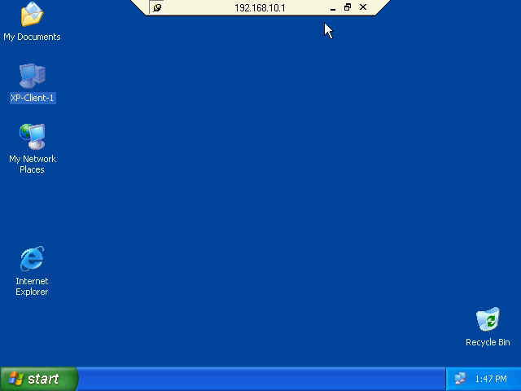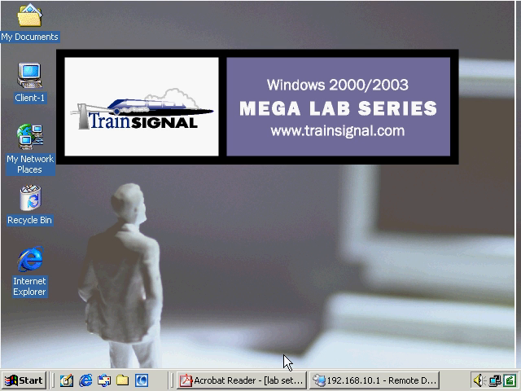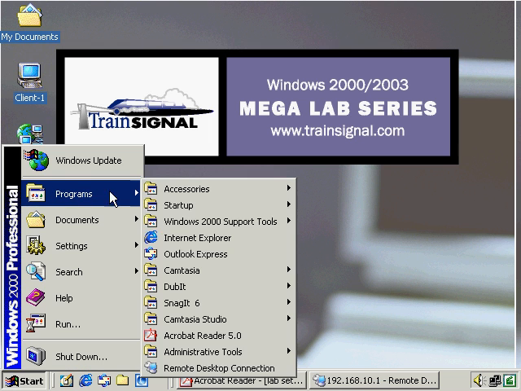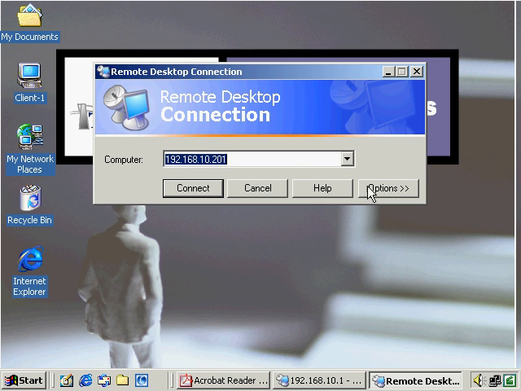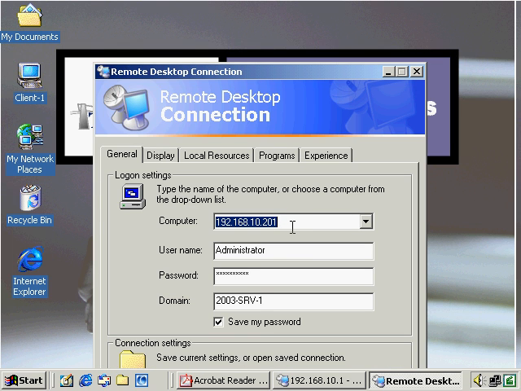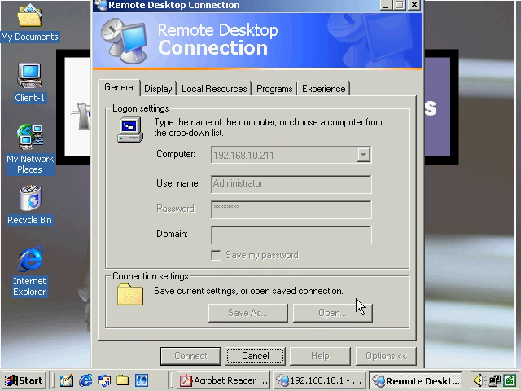So very, very handy when it comes to actually managing these systems. The other thing I can do, just like in Windows 2000, I can set up multiple connections. So if I open up this remote desktop connection again, this time let's connect out to the Windows 2003 server, which is at 211. Let's change the password to the appropriate password. And this time I'm going to uncheck the Save Password box just to show you. Taking some time here. You need to most likely supply a password, since I unchecked the Save My Password box.